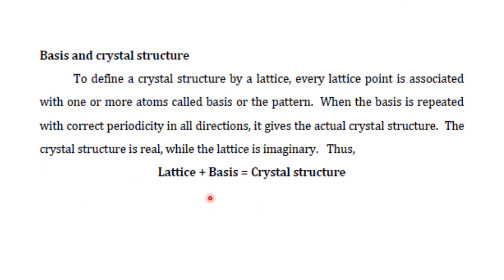Otherwise it is called a basis. When the basis is repeated with the correct periodicity in all directions, it gives a crystal structure. Therefore, a crystal structure is defined as the combination of a basis and a lattice. The combination of lattice points forms a basis, and if this basis is repeated in all directions, it gives the actual crystal structure. The crystal structure is real while the lattice is imaginary.